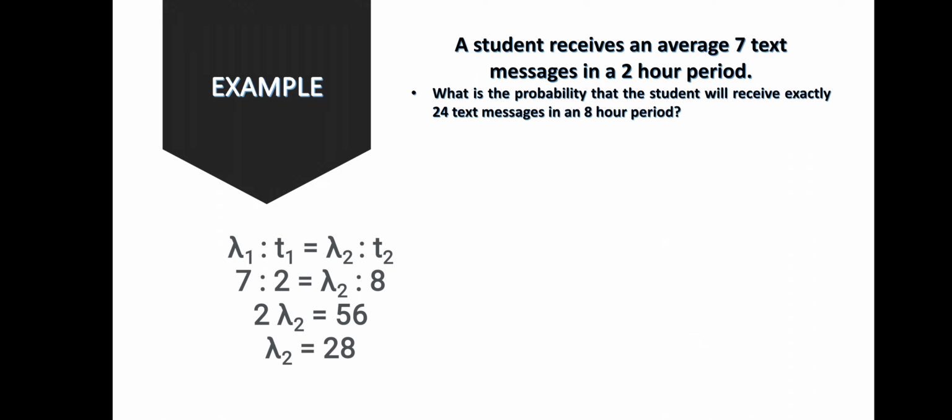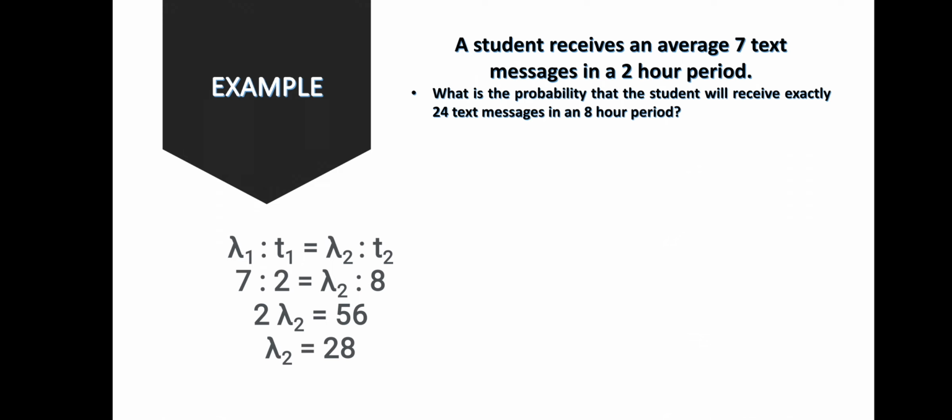So we have lambda sub 1 is to time sub 1 equals lambda sub 2 is to time sub 2. So we have 7 is to 2 equals lambda sub 2 is to 8.